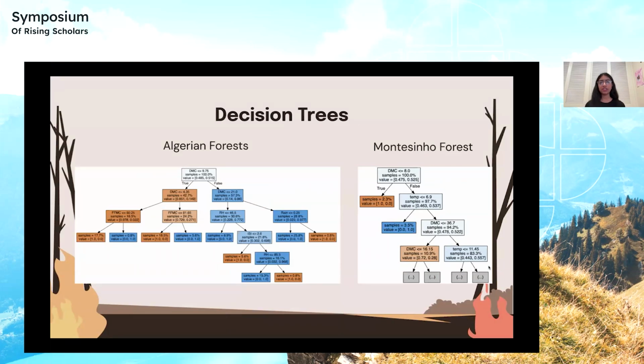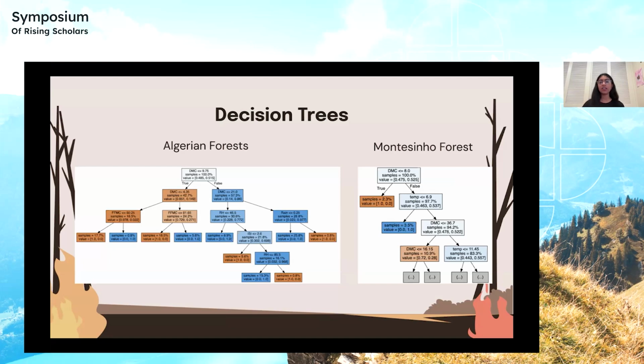Looking at the two decision trees side by side, for the Algerian forest fire dataset, the tree is simple and does not have too many layers. Near the top of the tree, the model is making splits with good criteria, which split the data roughly in half. And all the leaves in this decision tree are pure.